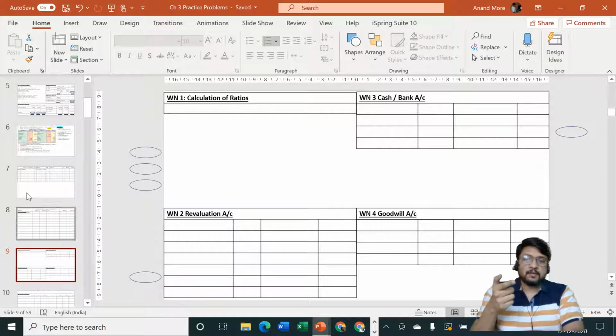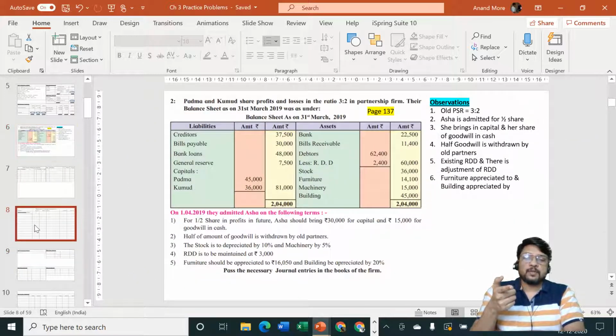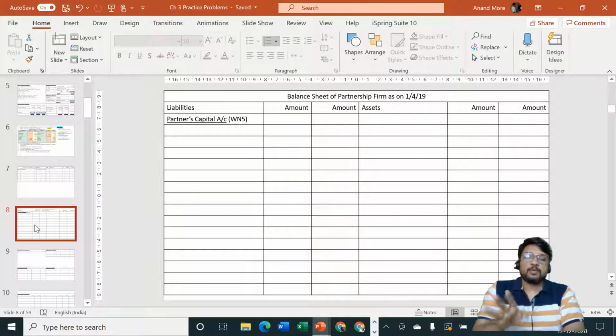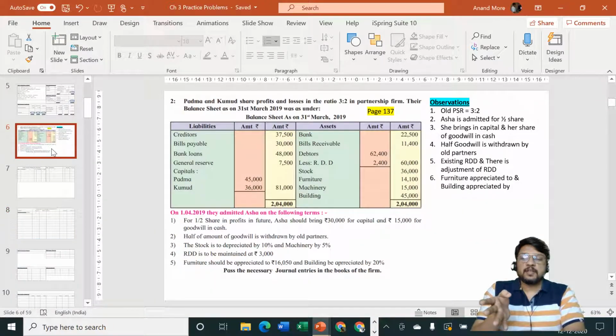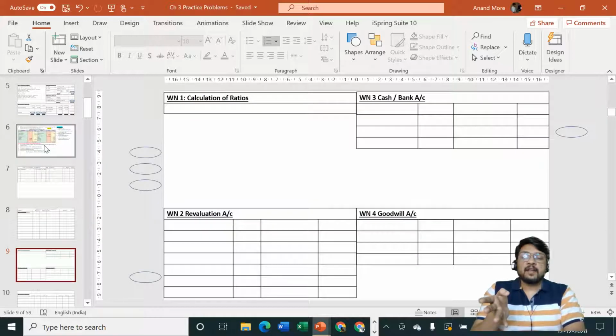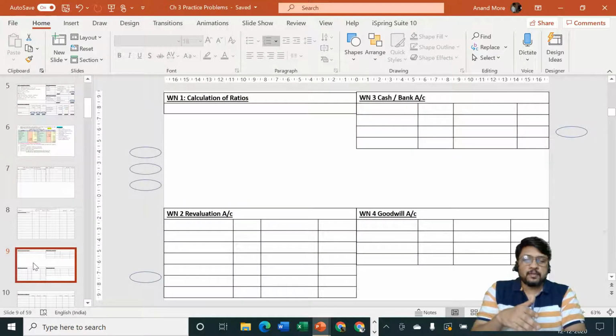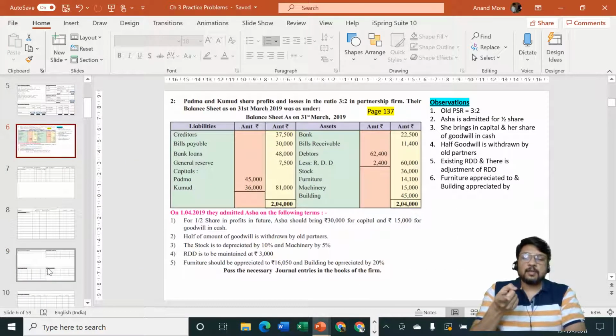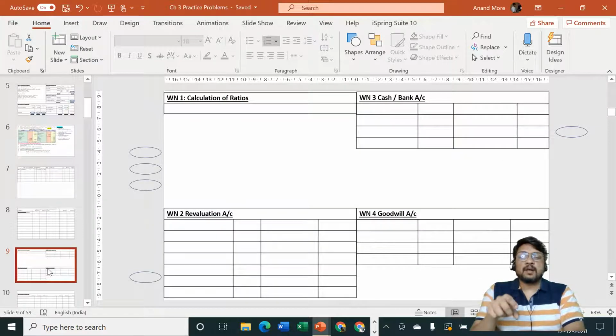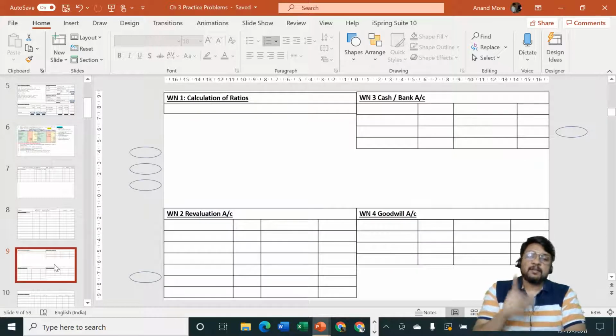Confusing? Let me repeat. From the opening balance sheet to the closing balance sheet, only posting, no journal entry. From the opening balance sheet to the ledger account, and the name of the account in the problem balance sheet and the name of the account in the solution are exactly the same, no journal entry, only posting. And the last situation, from the problem balance sheet to the ledger account, but the name of the account in the problem balance sheet and the name of the account in the ledger are different, then posting is necessary, but journal entry is also necessary. So why are you telling all these different things?